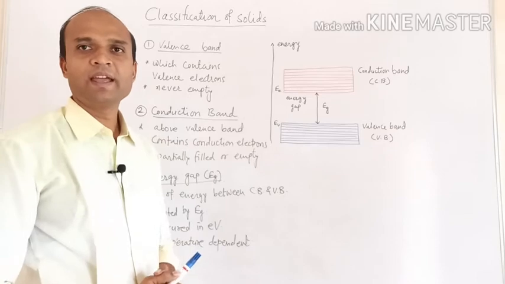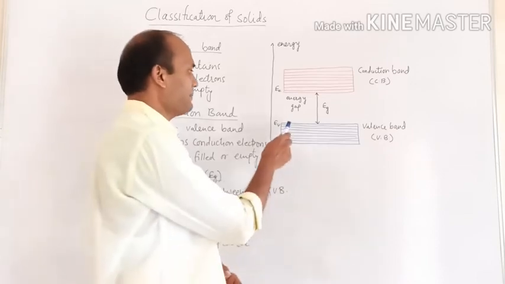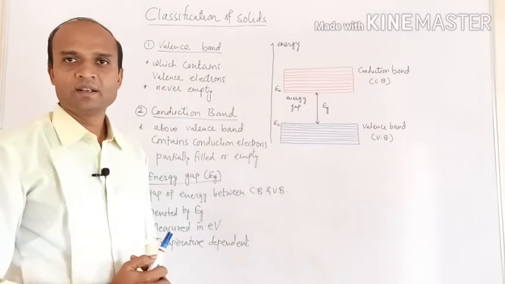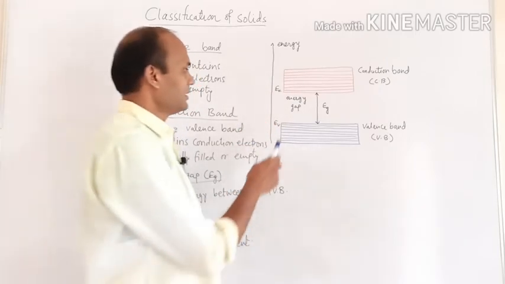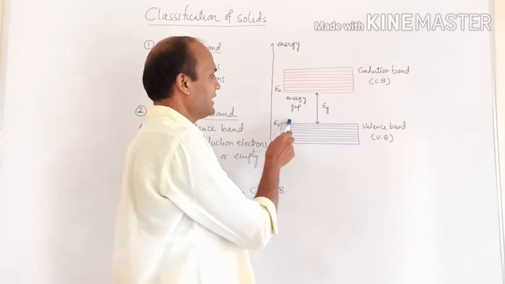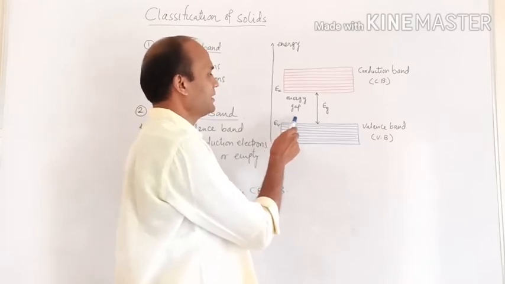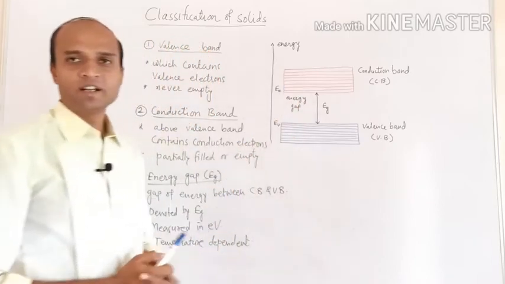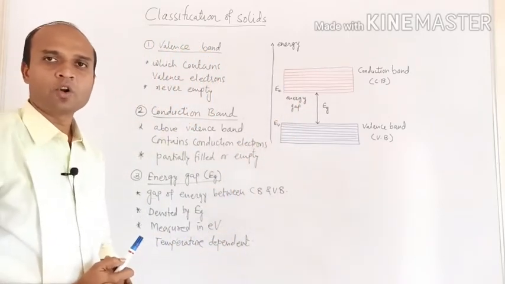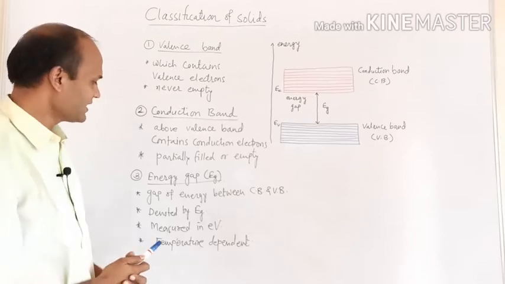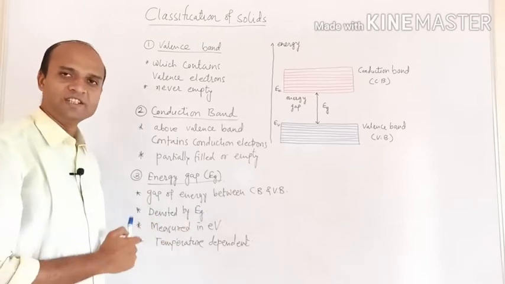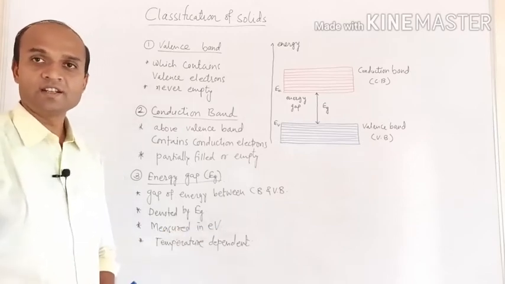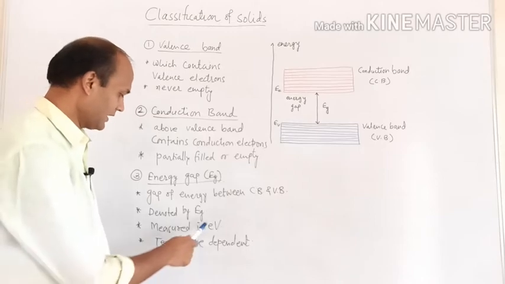What is meant by energy gap? It is a gap of energy between the valence band and conduction band, or the difference in energy between the top of the valence band and the bottom of the conduction band. Energy gap is denoted by Eg. As it is energy, it is measured in electron volt.